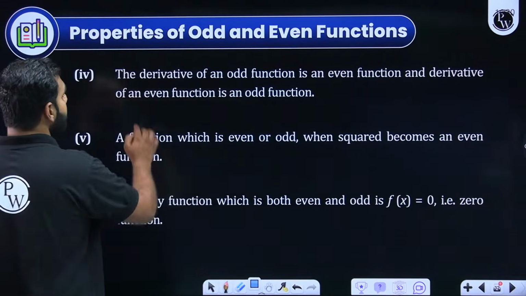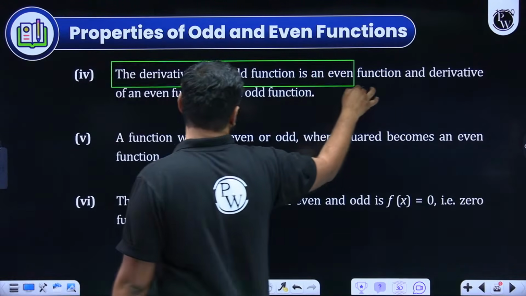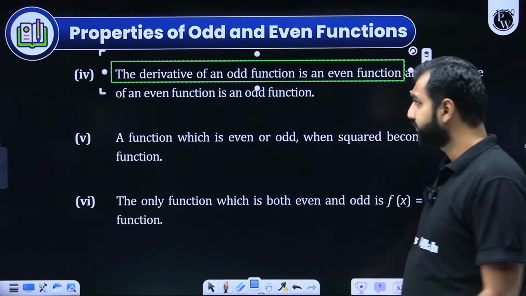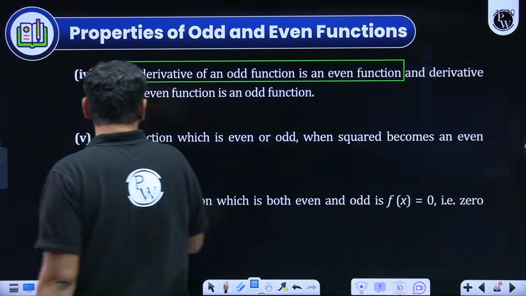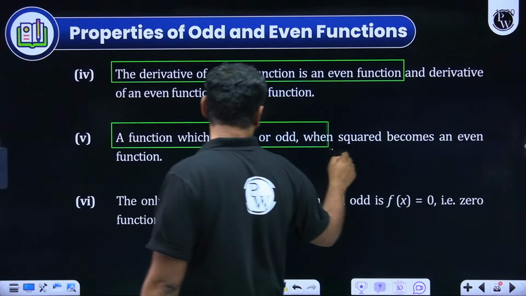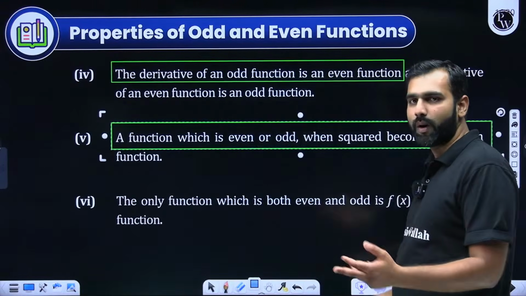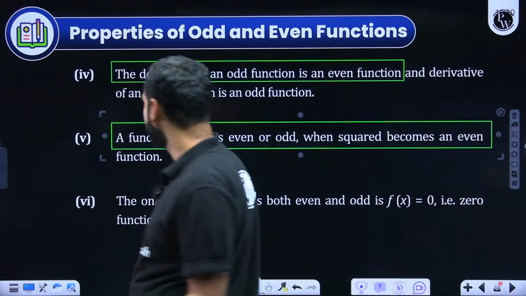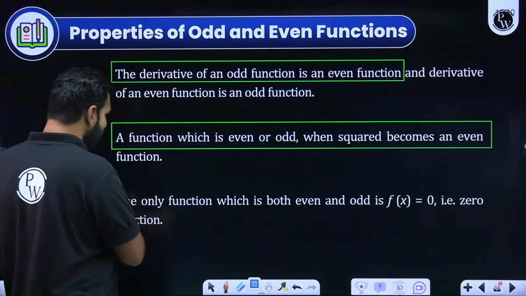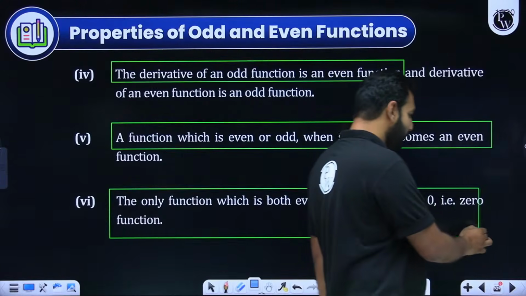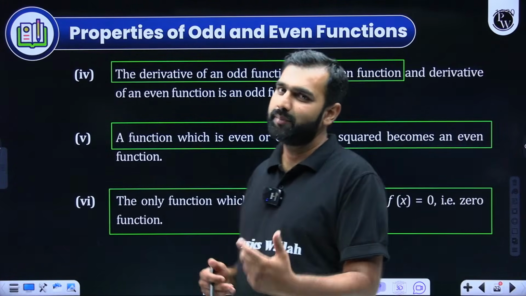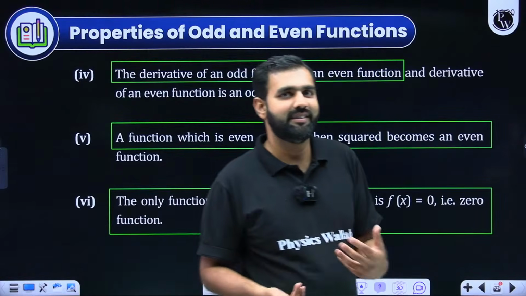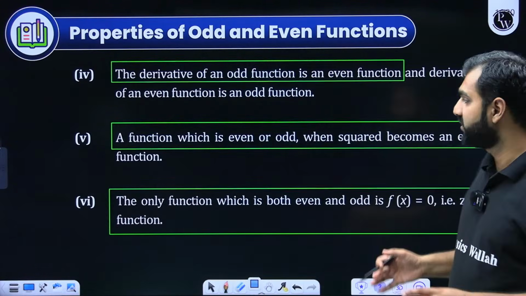First of all, the derivative of an odd function is an even function and vice versa, which means the derivative of an even function is an odd function. A function which is even or odd, when squared, becomes even, because odd into odd or even into even will be even. I hope you understood it. The only function which is both even and odd is 0. I hope you remember that. So 0 is neither negative nor positive, a neutral number. Similarly, from a function's perspective, it is the function which is both even and odd.